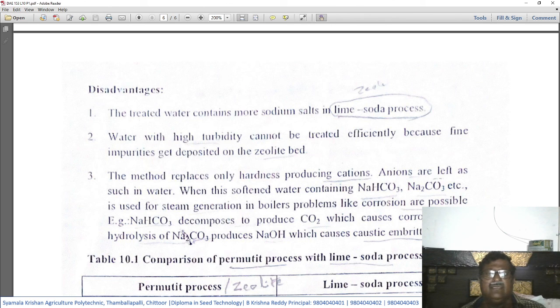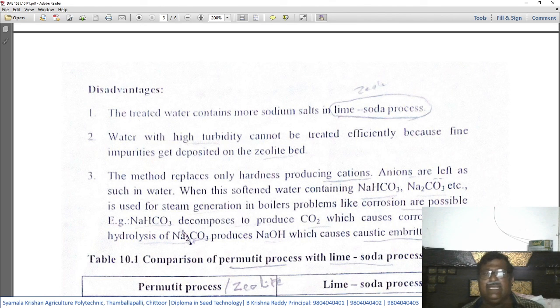After softening, if the water contains sodium hydroxide, sodium bicarbonate and sodium carbonate and is used for steam generation, then the boilers will get corroded. Example, sodium bicarbonate decomposes to produce carbon dioxide, which converts into carbonic acid, and then that will corrode the boilers.